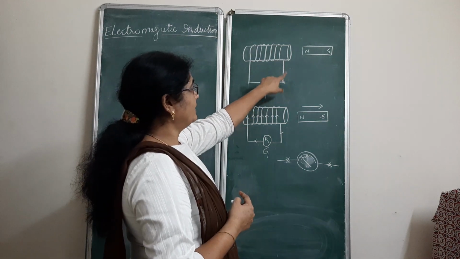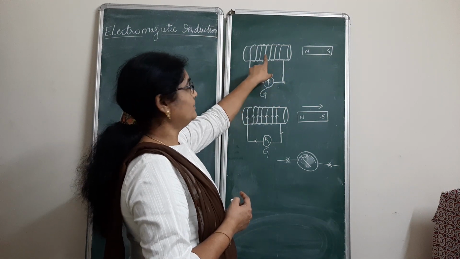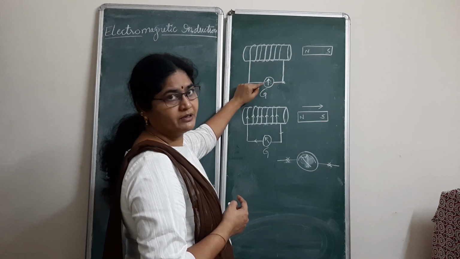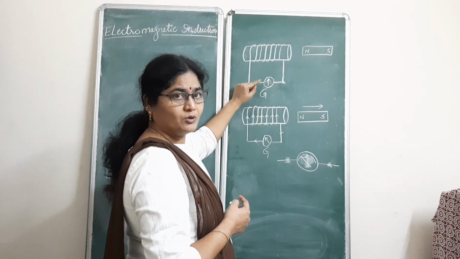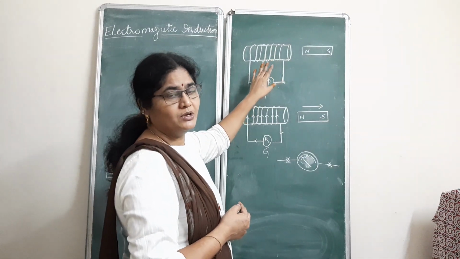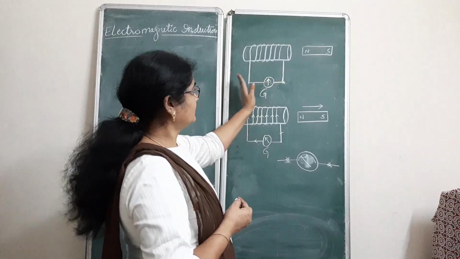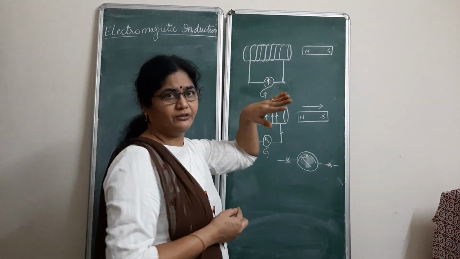The ends of the wire are connected to the galvanometer to check the presence of current in the coil. Generally, galvanometer shows deflection whenever current is passing through the coil. Current will pass through the coil whenever we connect a battery in the circuit. If we connect the battery in the circuit, then when you close the plug, the current starts flowing through the wire. As a result, the galvanometer can show the deflection.